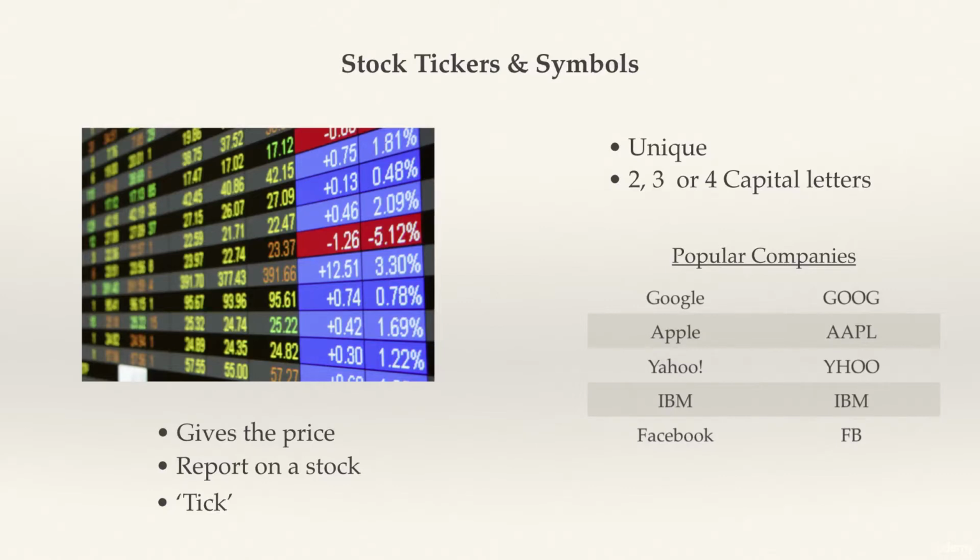So for example, Google kept the first 4 letters, Apple added an extra A and removed a P, Yahoo removed the A, IBM conveniently chose its own letters, and Facebook just kept the F and B. An important thing to realize is that some companies open to the stock market earlier than others, so they have a greater chance of picking the letters they want.